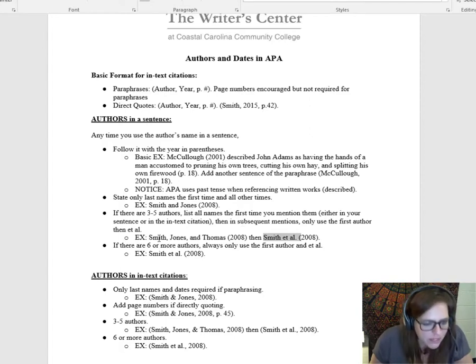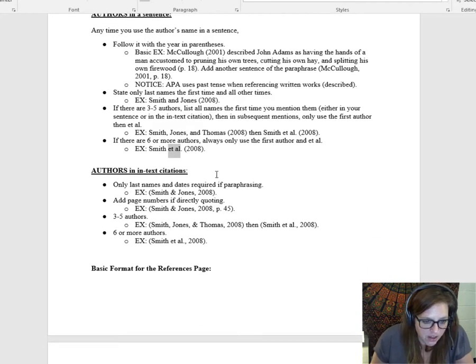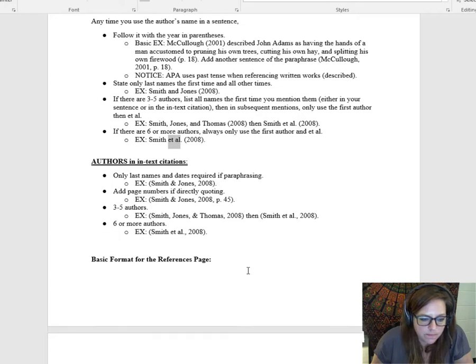And then if you have 6 or more authors, so any more than 5, you never list them all. It's always just et al. Okay. Moving on, this is all of that information, but in in-text citations instead of actually within your sentence.